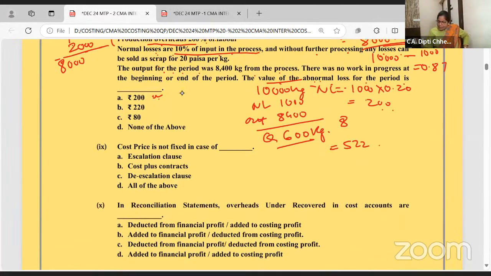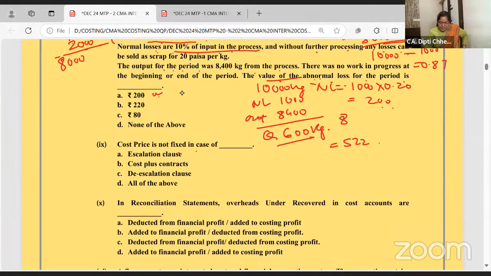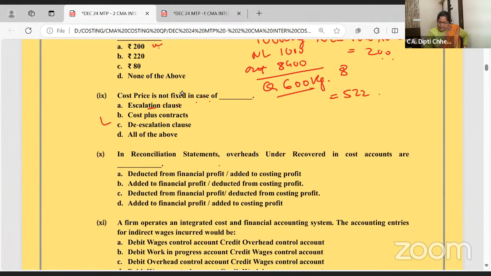Come on. Cost price is not fixed in case of cost plus contract. In a reconciliation, overhead under recovered in the cost accounts is okay. In the cost books, overhead is undercharged. So you charge more. In the cost books, overhead is undercharged, this will surely come in the exam like this. So charge more.